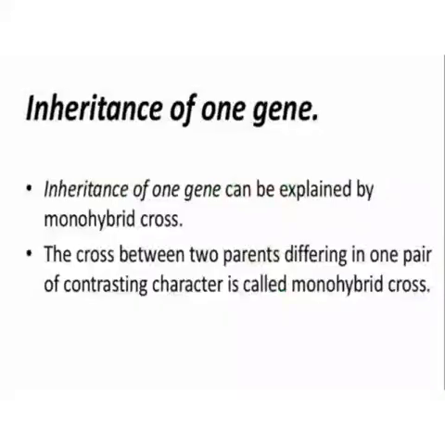Children, Mendel performed several hybridization experiments, but initially he performed the hybridization wherein he studied the pattern of inheritance of only one gene at a time, which is also known as a monohybrid cross. So a monohybrid cross is a cross between two parents differing in only one pair of contrasting characters. So herein he studied only one character at a time.